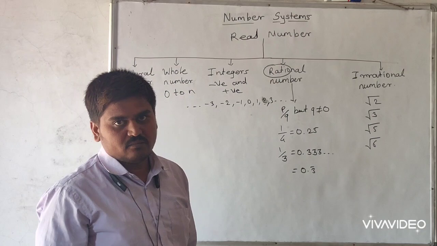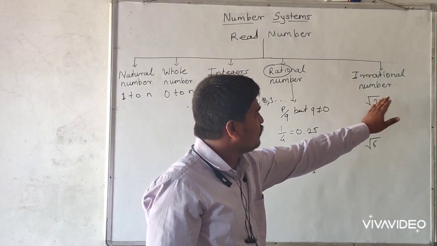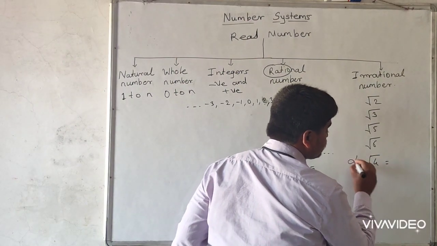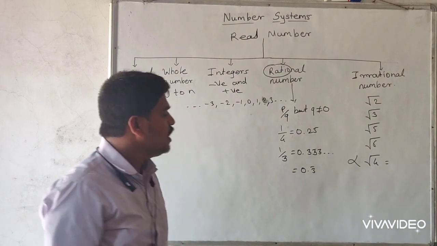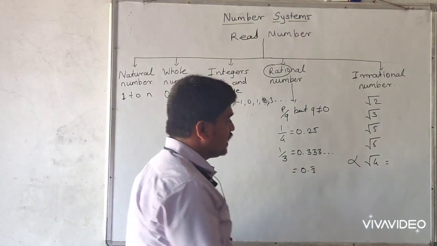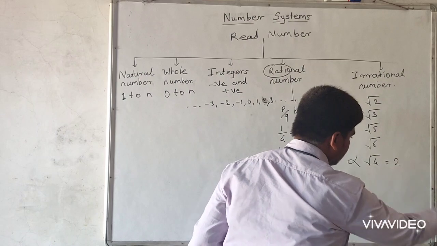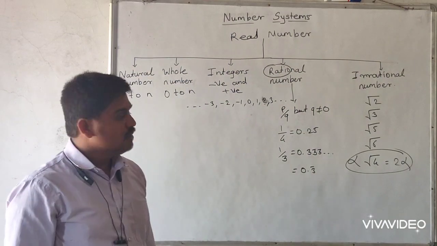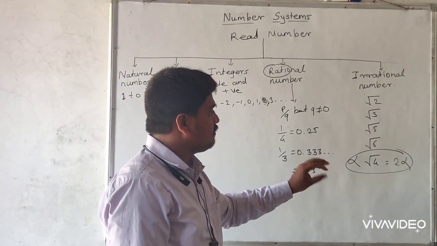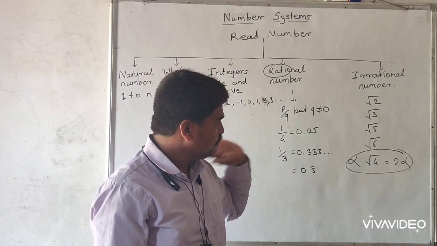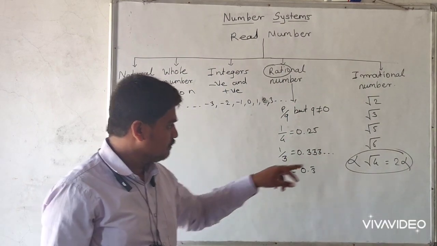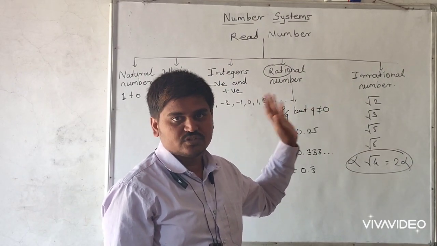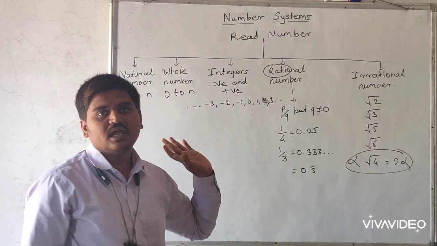These are irrational numbers. We cannot find the direct value of these root numbers. But √4 is not an irrational number. Why? Because we can find its value directly, that is 2, which is a natural number. Every root number is an irrational number except perfect square numbers. For example, root 4, root 9, root 16, root 25, root 49, root 81, root 64. These are not irrational numbers.